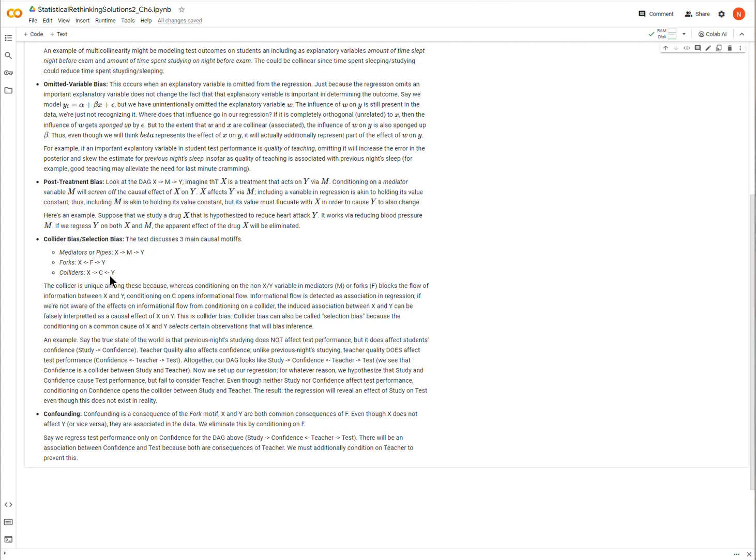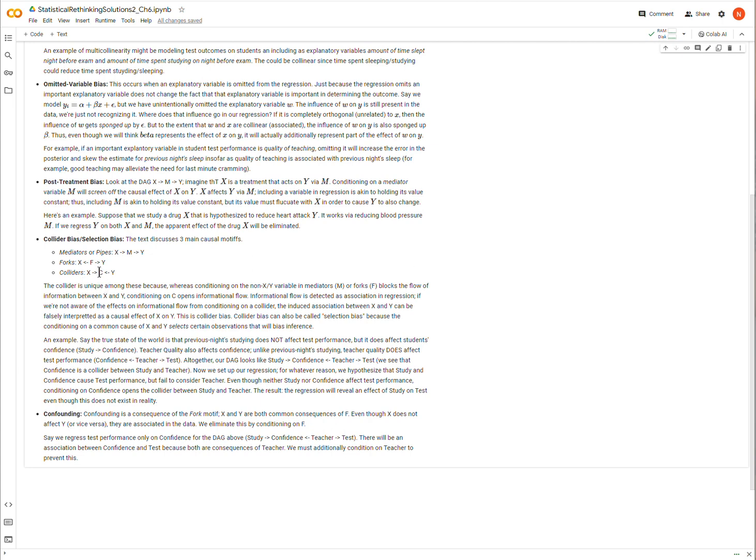Okay. Now colliders differ. Colliders differ because when we condition on this middle variable here, C in this case, I'm calling it C. Let me back up. In the case of a collider, X and Y are not associated. They have no association when they're looked at alone.